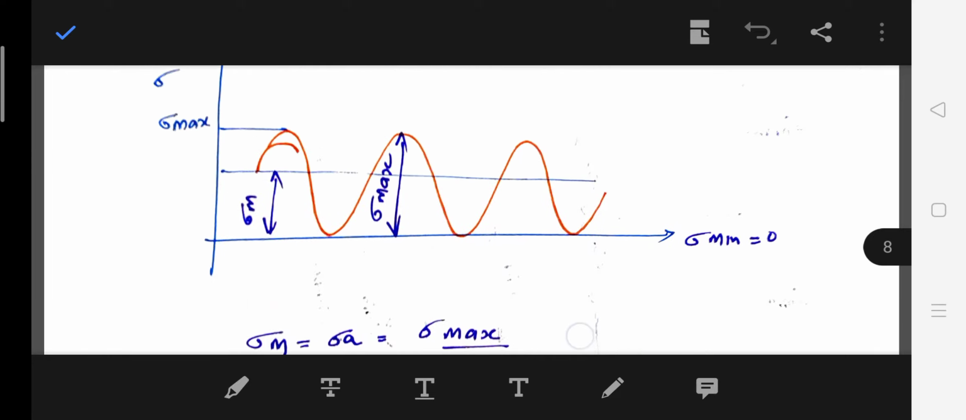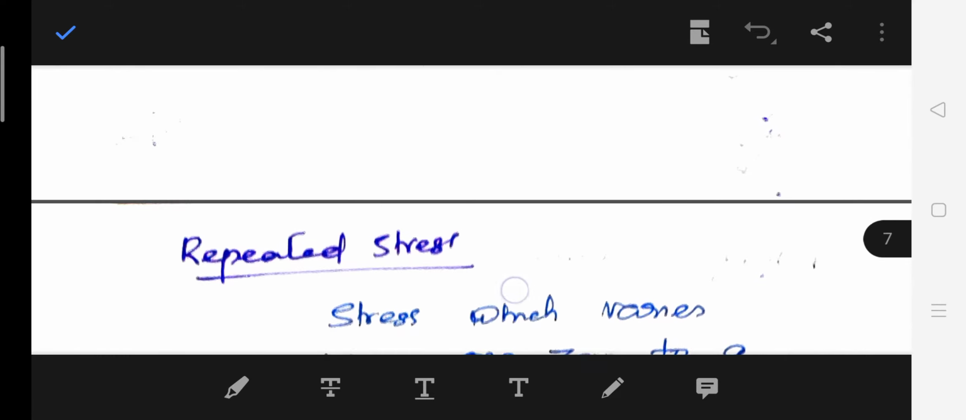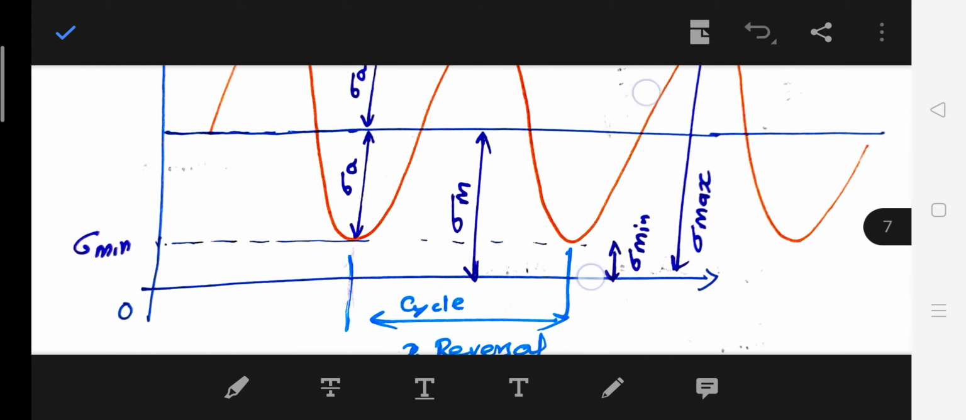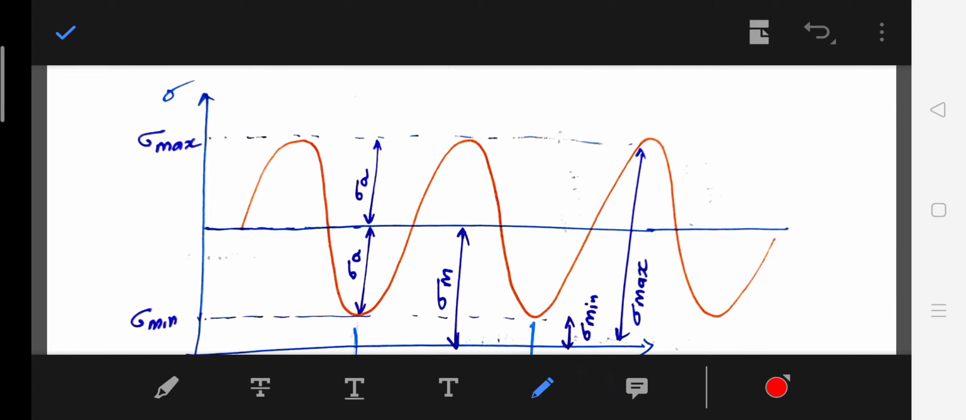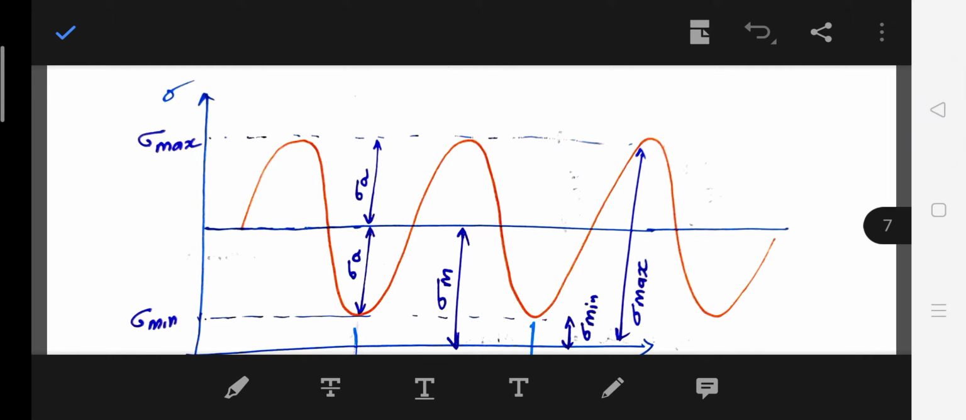So in our case, where will the mean or average come? It will be passing through the center, right? So the maximum plus minimum divided by 2, it will be passing through the center. So it is shown here. This is the mean stress.